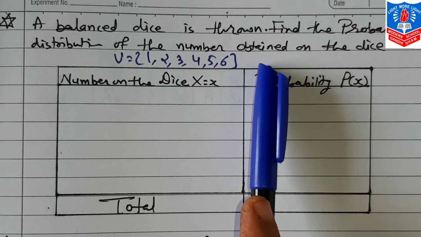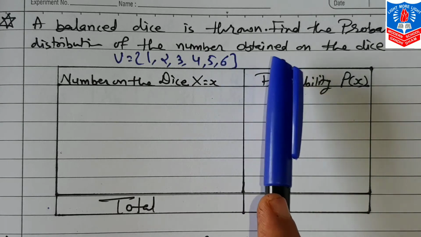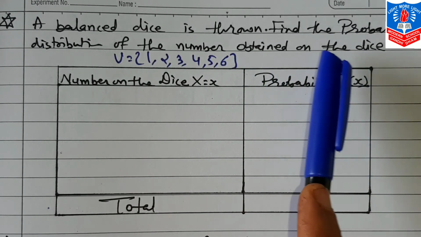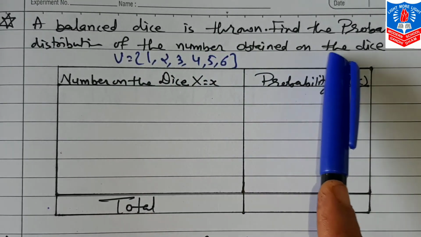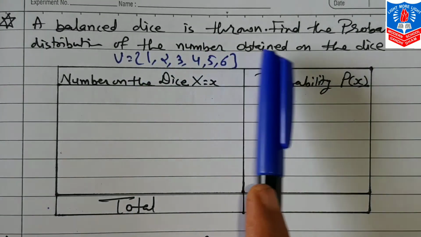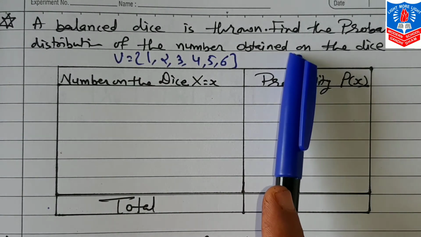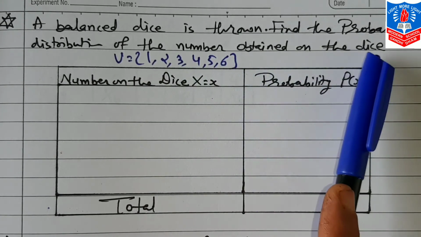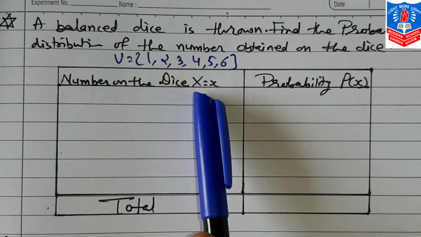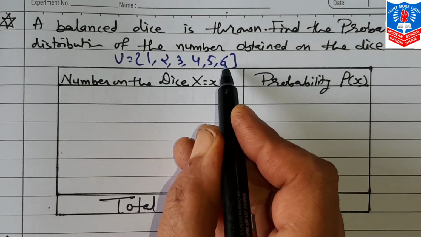Now the second important thing about this question, we have to decide what the random variable x is. Here it's given, find the probability distribution of the number obtained on the dice. Number obtained on the dice. That means the random variable x will be the numbers which we get on this dice. We know very well the numbers are 1 to 6.